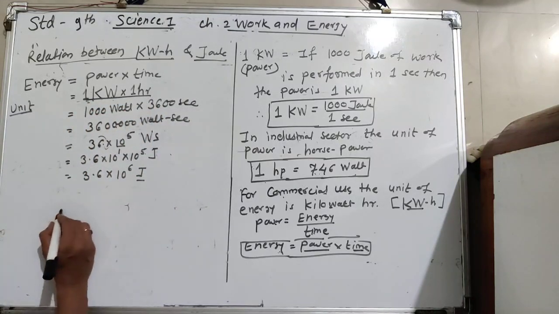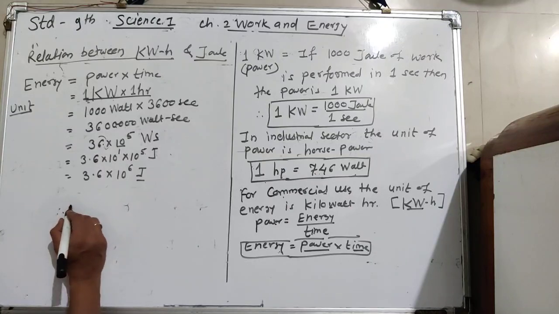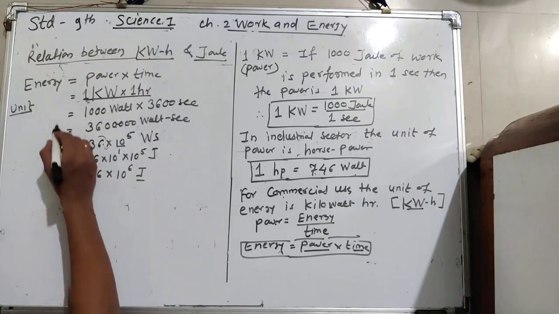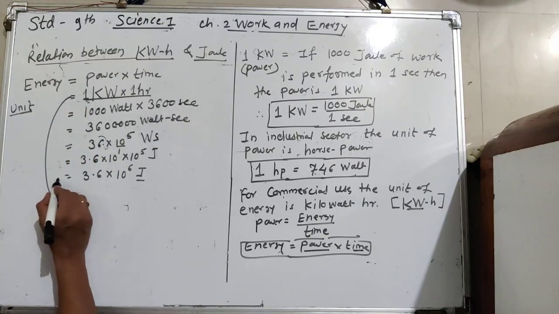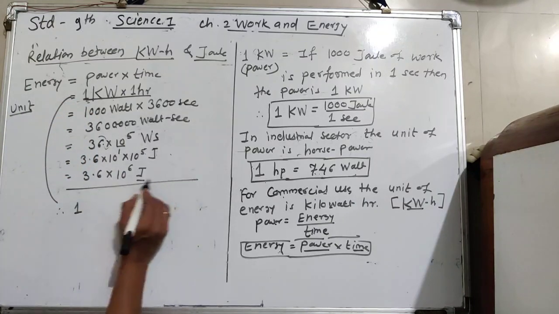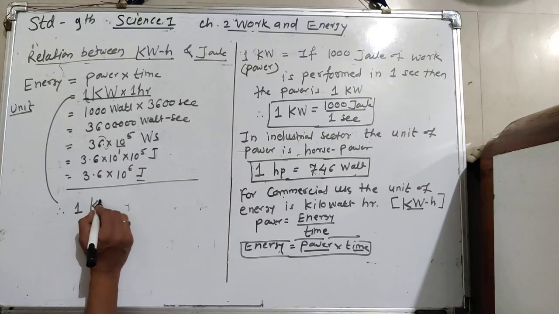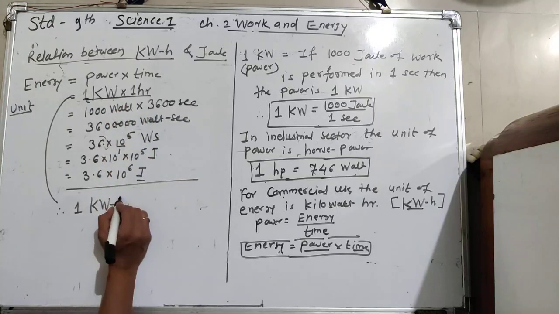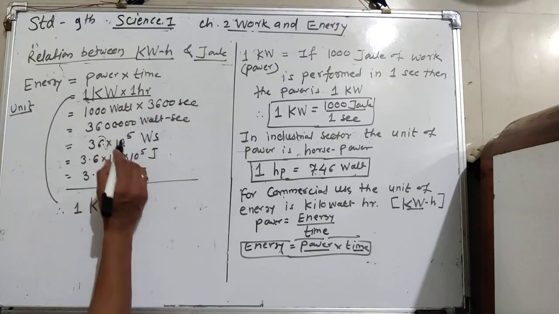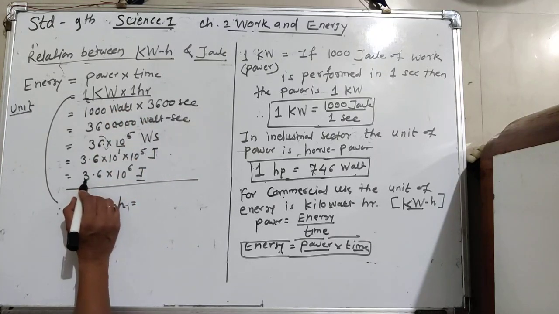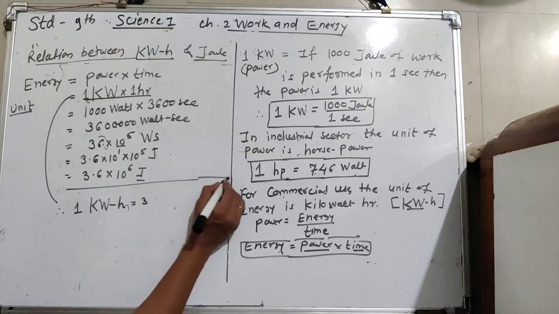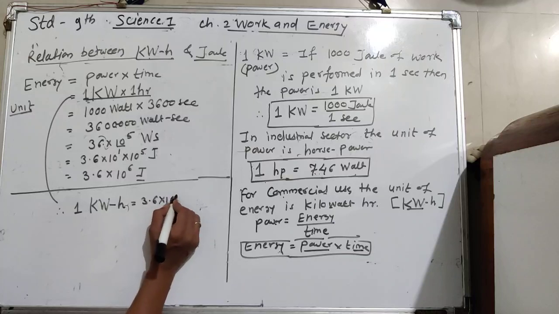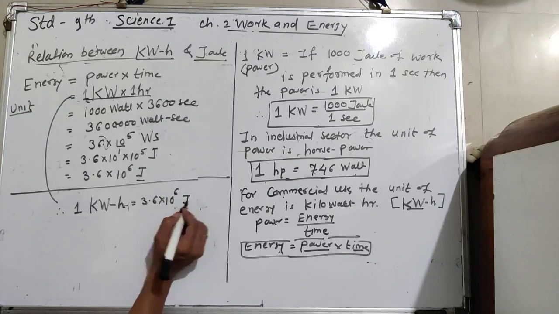So write again here, 1 into 1 is 1, then 1 kilowatt hour, 1 hour means only write H, then equal to, it converted into 3.6 into 10 raised to power 6 joule.